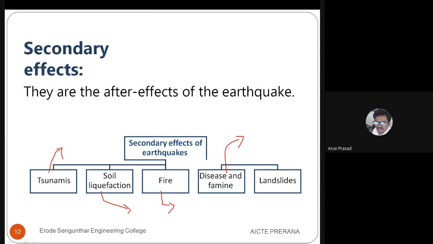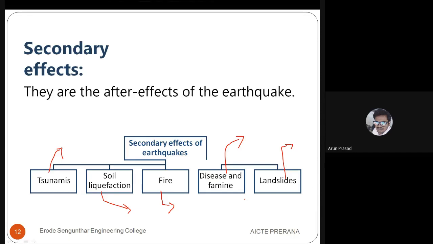And after the collapsing, healthcare will not be monitored properly, so there will be spreading of diseases and other things.